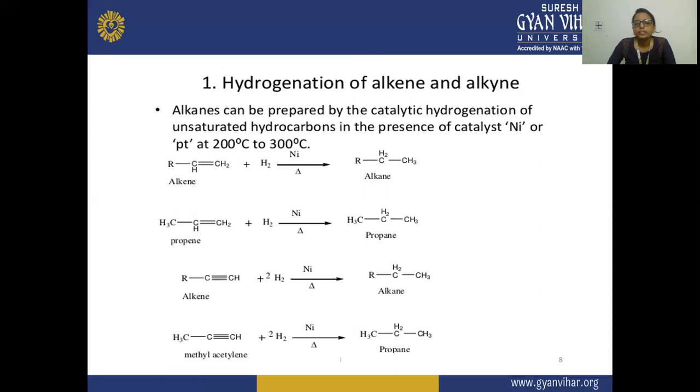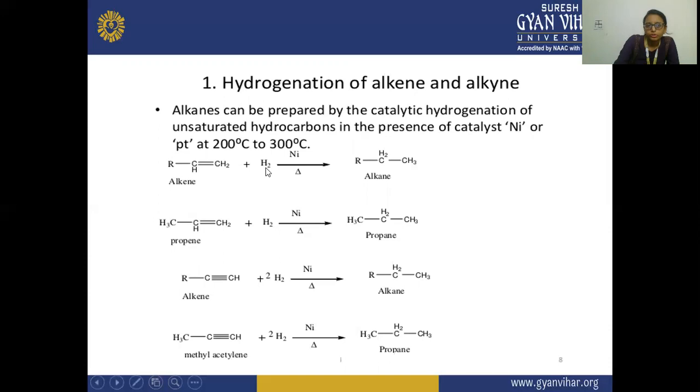So we are reacting the alkene with hydrogen in the presence of the catalyst nickel, heated at 200 to 300 degrees centigrade, and we get the product alkane. So here you can see the alkene, which has the double bond, with hydrogen, and nickel is given as the catalyst, and this is heated, and we get an alkane.